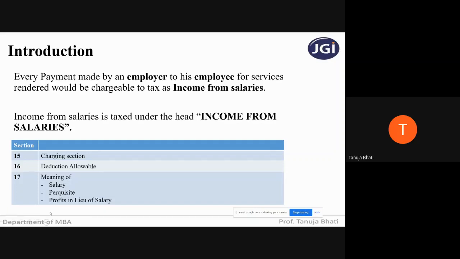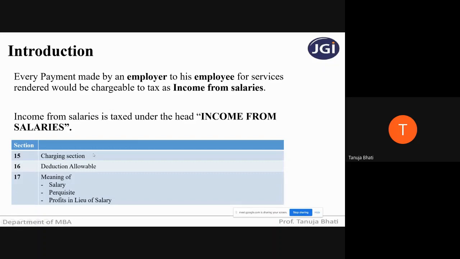The different deductions given by the government in respect of income from salaries are discussed under section 16. And section 17 deals with the meaning of what is salary, what is perquisites, what is profits in lieu of salary. So it deals with other provisions relating to the head income from salaries.